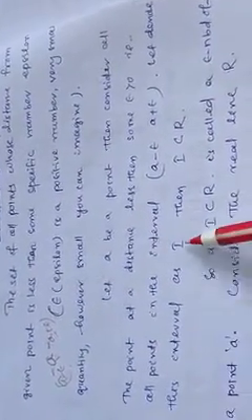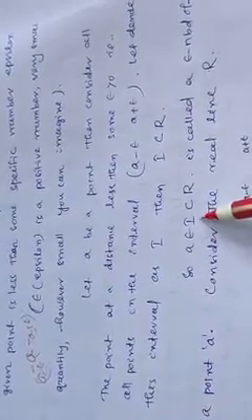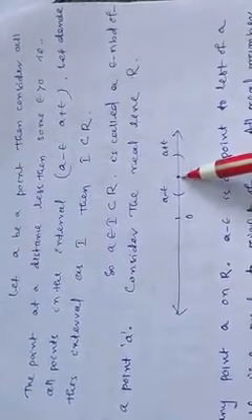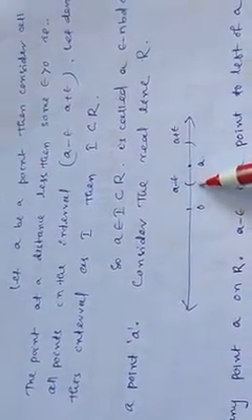Let us denote this interval as I. I is a subset of R and it is an open interval. So a belongs to I and I is a subset of R. Then we say that I is an epsilon neighborhood of a. Here a is any point and we move slightly towards the right, a plus epsilon, and slightly towards the left, a minus epsilon. Epsilon is a very small positive quantity, however small you can imagine. Then we say that it is the epsilon neighborhood of a.